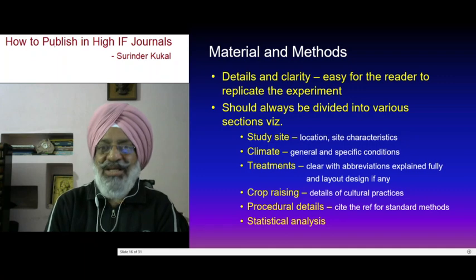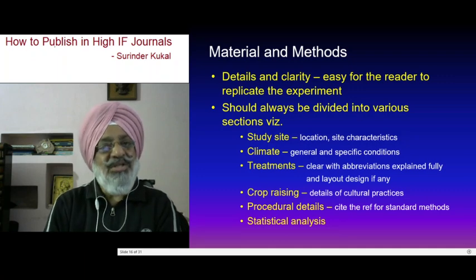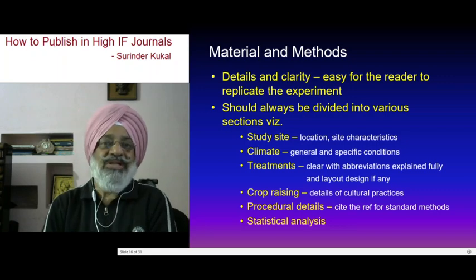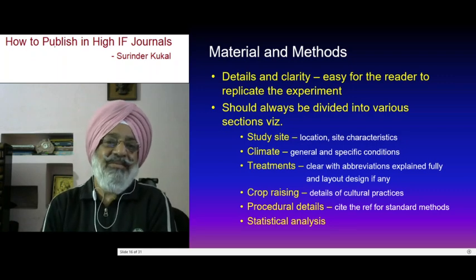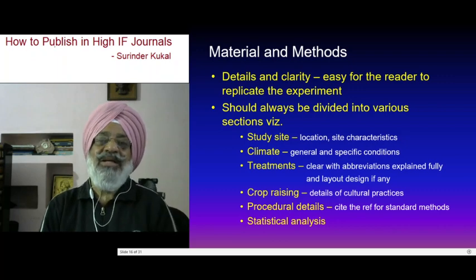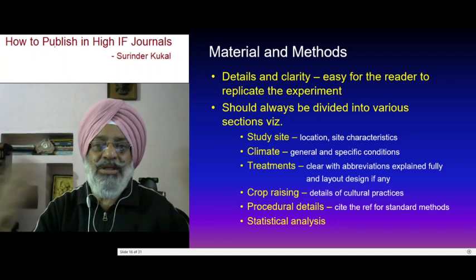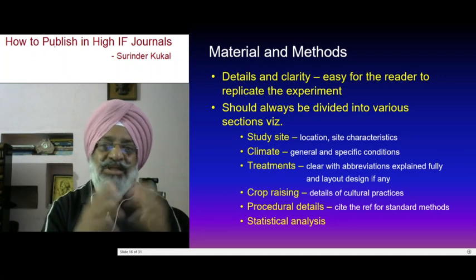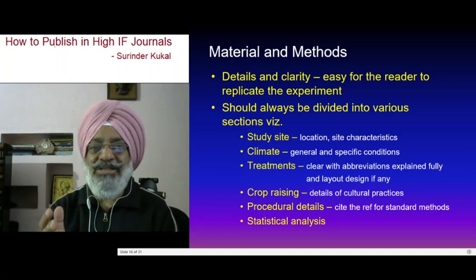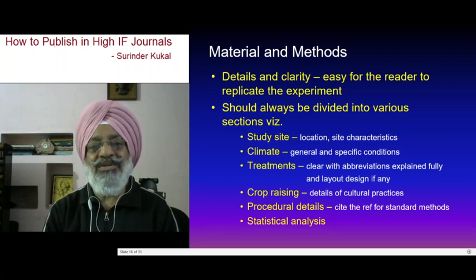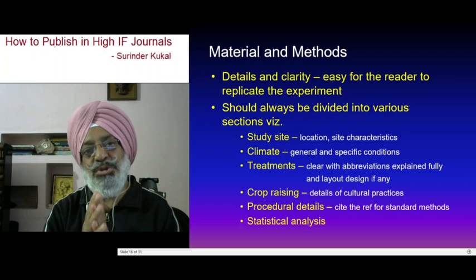But on the contrary, international high impact journals emphasize more details in the materials and methods section, because they believe that if somebody wants to replicate your study at his or her place, they should know how to carry out that study. So details and clarity that make it easy for the reader to replicate the experiment should be there.